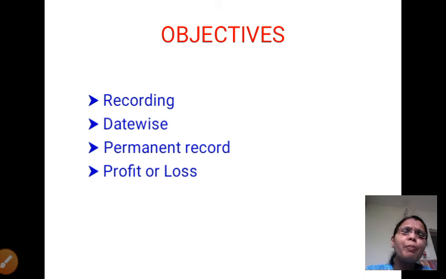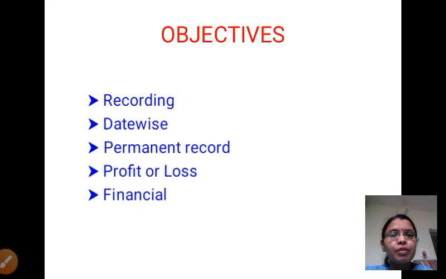Then we maintain bookkeeping to know the profit or loss. That's why we run a business. If we just wanted to provide service, we couldn't do it like this. But why do we run a business? Because we want to earn some profit. And how can we know our profit or loss? Using that record, we know whether our business has a profit or loss. To know the profit or loss of the business during the financial year, that's why we maintain bookkeeping.